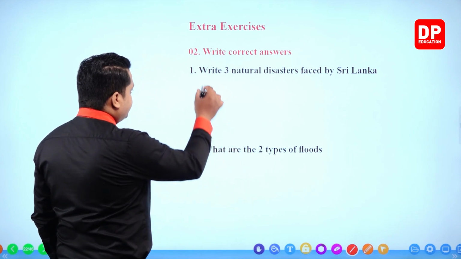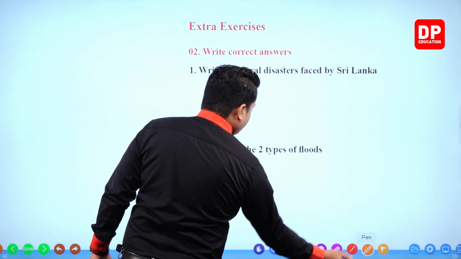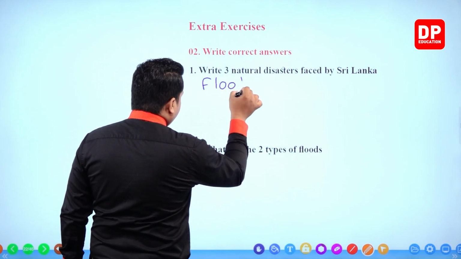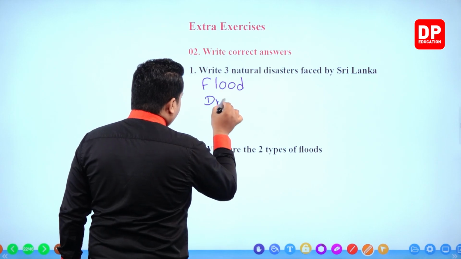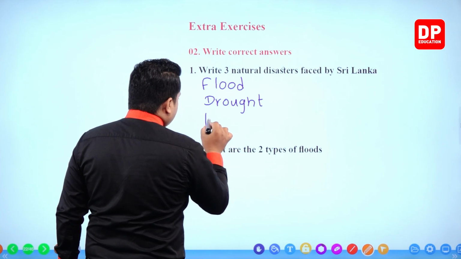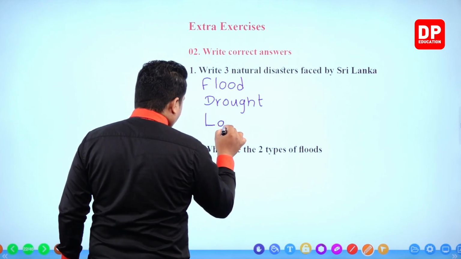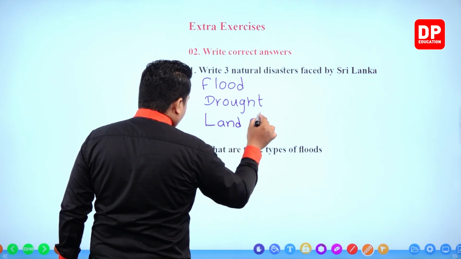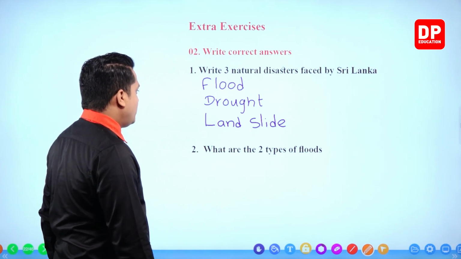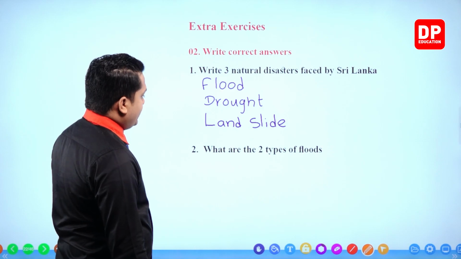So we can write floods, drought, landslide. Flood, drought and landslide. Okay, right, next one.